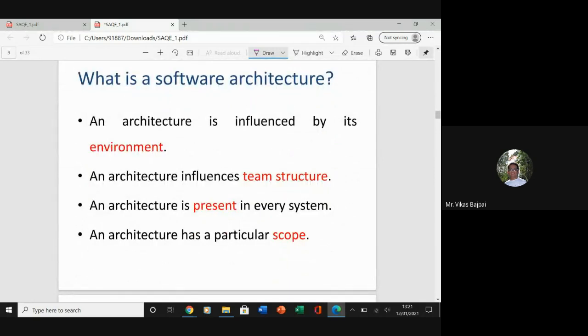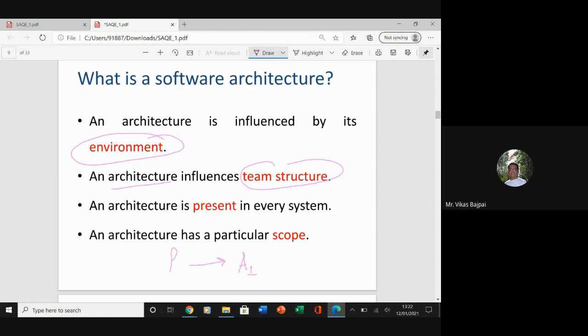Further, let's add some more points. Your architecture is influenced by its environment. The architecture is going to influence the team structure as well. So once we get the architecture, let's say we have a particular product P. It has a certain architectural style A1.